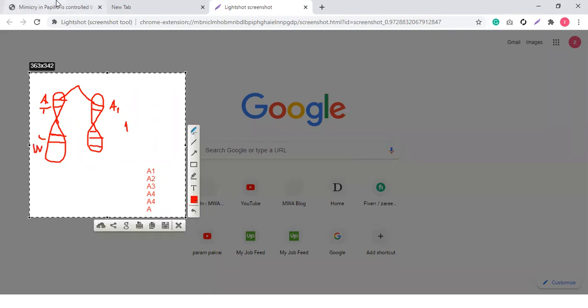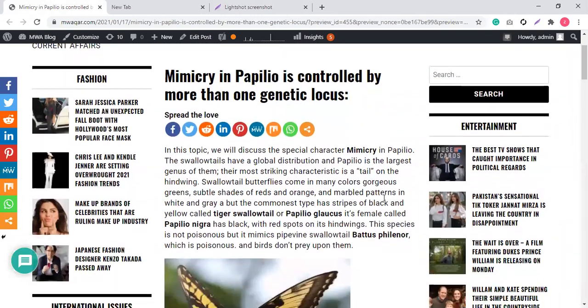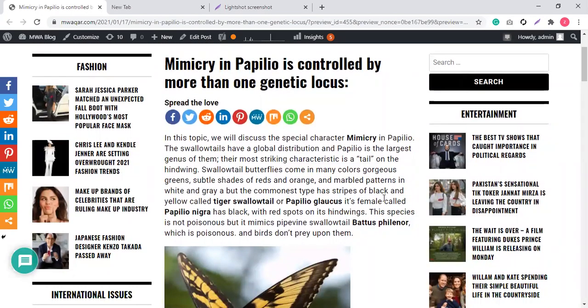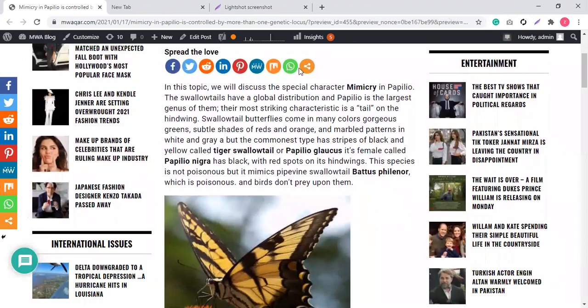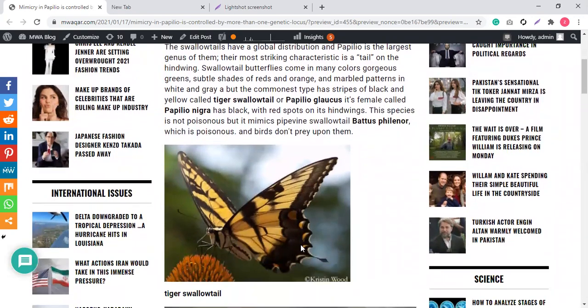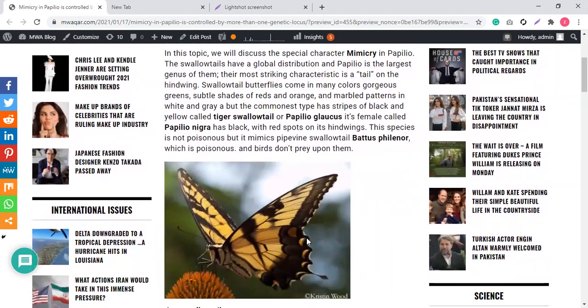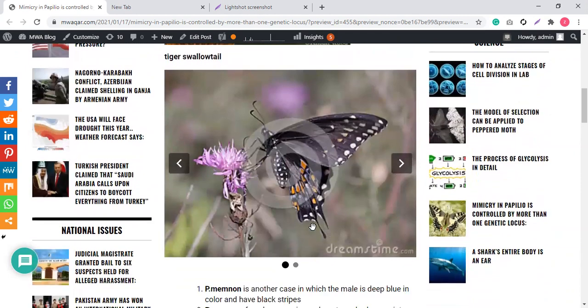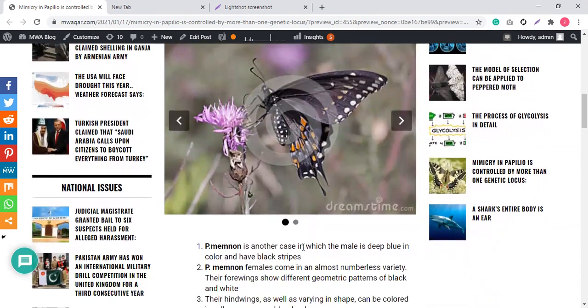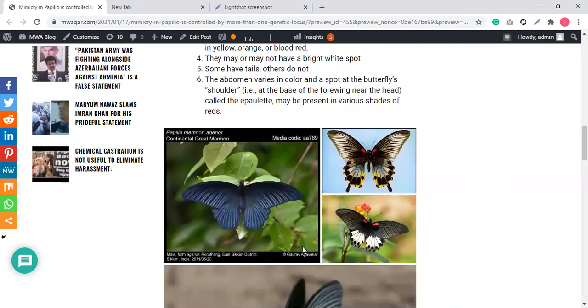Okay. So now we will start our topic. This topic is very easy and very interesting. We will discuss the special character mimicry in Papilio, in butterflies. The swallowtails have a global distribution and Papilio is the largest genus of them. Their most striking characteristic is a tail. This is the tail of the butterfly. The Papilio species have a special character, the swallowtails, that these butterflies have tails. You see the tail. But not in all species. Some may not have tails. Cool?